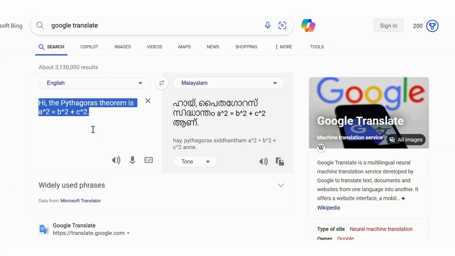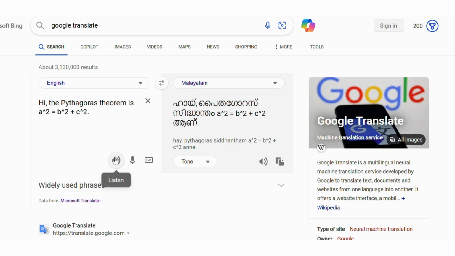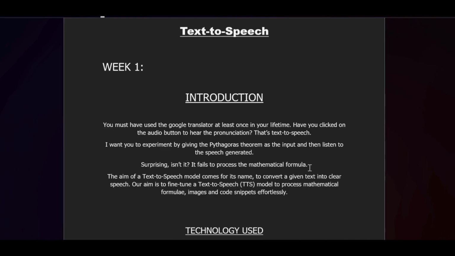So this is the input, as you can see. Now listen to the output. Hi, the Pythagoras theorem is a squared equals b squared c squared. So this is the basic example of what a text-to-speech model is. And if you listen to the output correctly, you must have heard that it omitted the addition operator here. It simply said b squared c squared. So that is what our motive is: we develop a text-to-speech model such that it can process mathematical formulas, images and code snippets effortlessly.